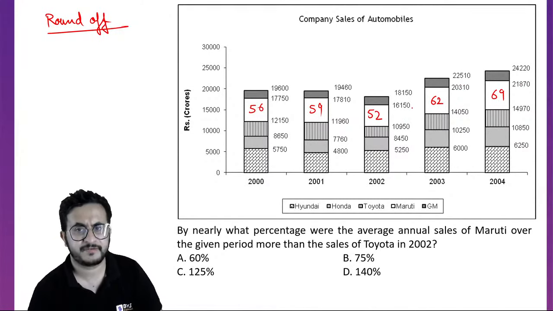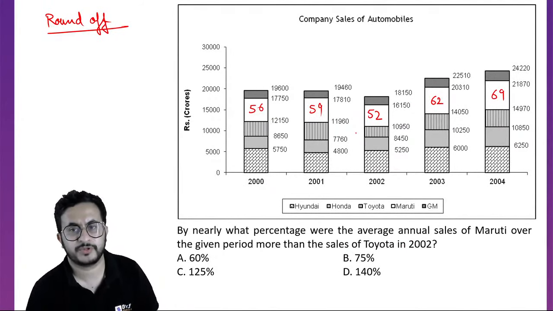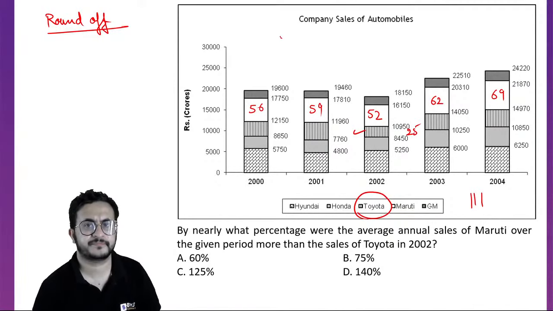We will have to find this average, and it is saying what percentage more it is than the sales of Toyota in 2002. Toyota is the vertical line one, the third one. So it is talking about this value. This value is 109 minus 84, 2500.